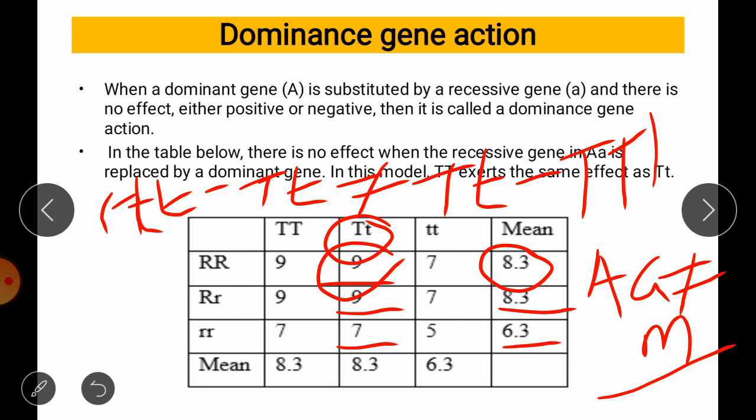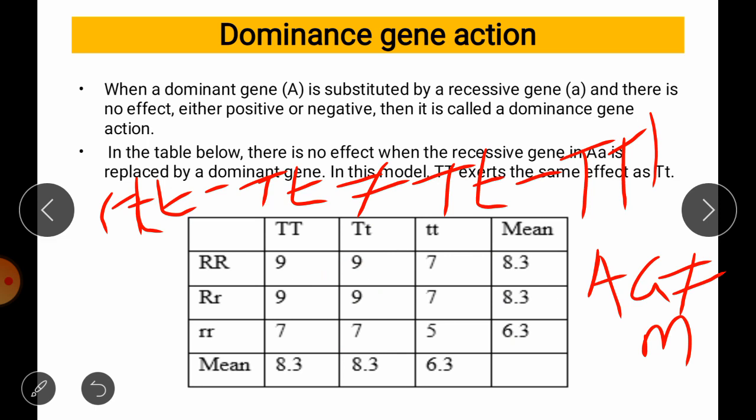This is an example of complete dominance where the heterozygous individual has taken the value of its homozygous dominant parent. If you check the values, this heterozygote has taken the value of the dominant parent. In the same manner you can check for the R gene; we have taken two genes, T and R. This T is not affected by the presence of the R gene, so that we can check whether interactions are present or not.